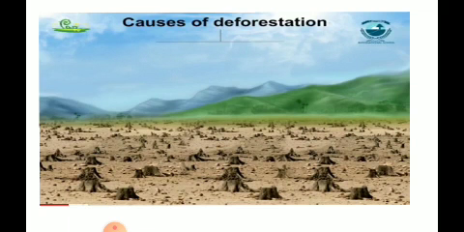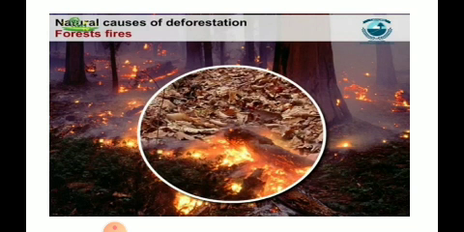Okay, children. And here you can observe that there are some natural ways also, so there are natural causes, and humans also lead to the removal of the forest. Understood? Now when we take up the natural causes of deforestation, here we can observe the forest fire, children. What is this forest fire? We can observe suddenly a fire occurs in the forest region.